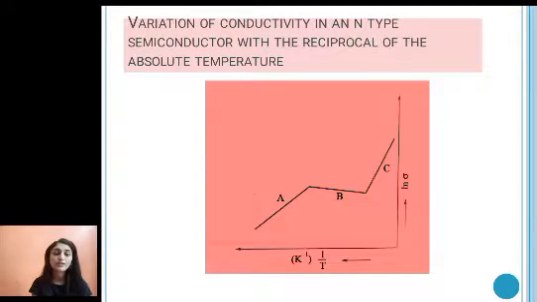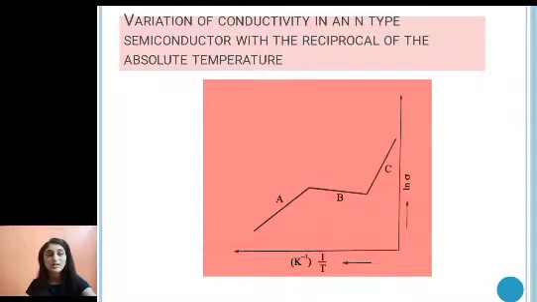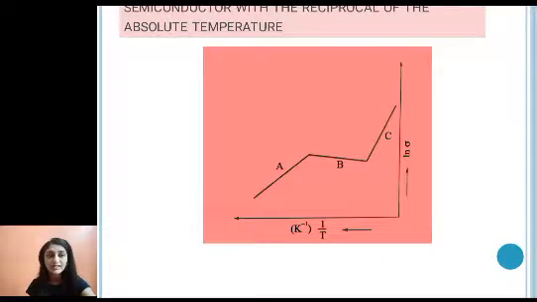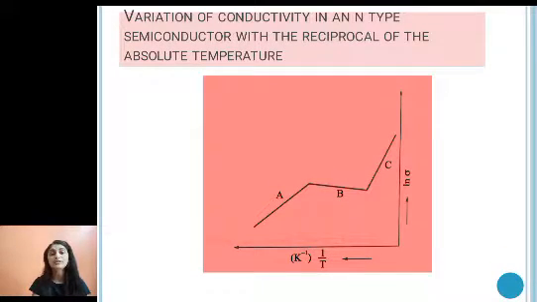Now here, when you plot the graph of log of conductivity versus reciprocal of the temperature, you get such a kind of graph. Here we can divide the graph into three regions: region A, region B, and region C. Now what is happening in region A? In region A, we get the conductivity because of the impurity atoms.